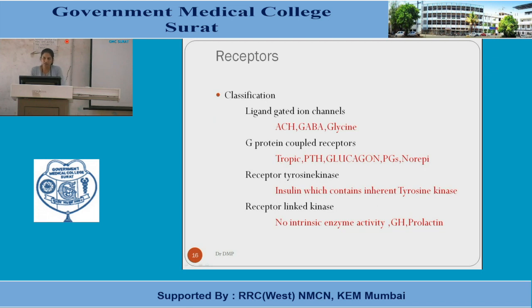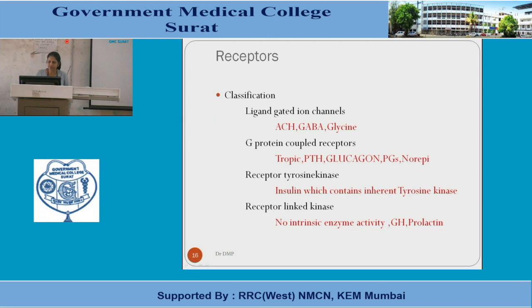Another classification which is unique mainly to insulin is the receptor containing inherent tyrosine kinase. Through this tyrosine kinase, insulin binds to the receptors and leads to biochemical changes in the target cells for the utilization or the conversion of glucose for various purposes.